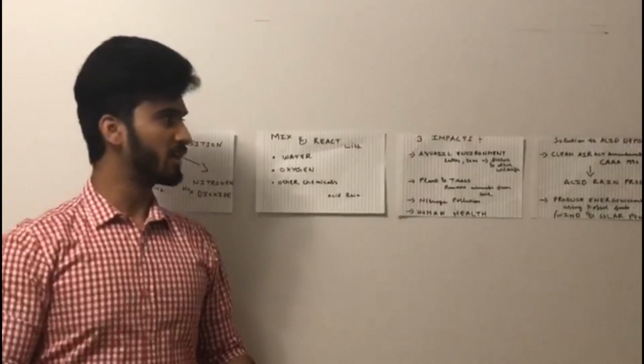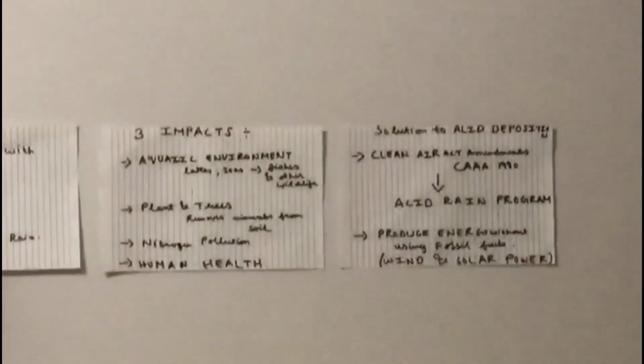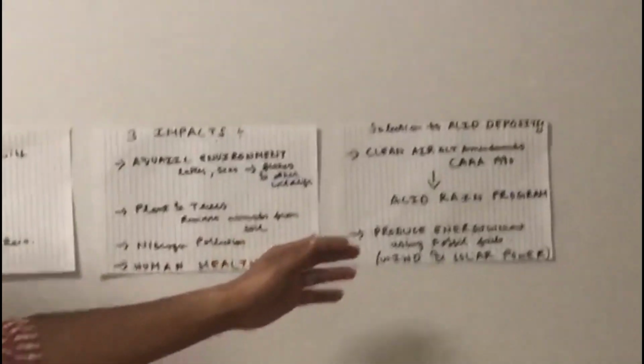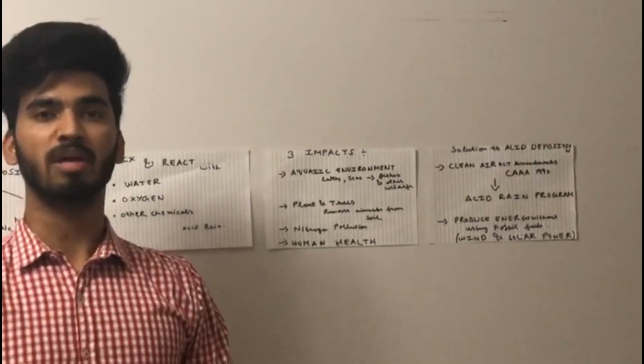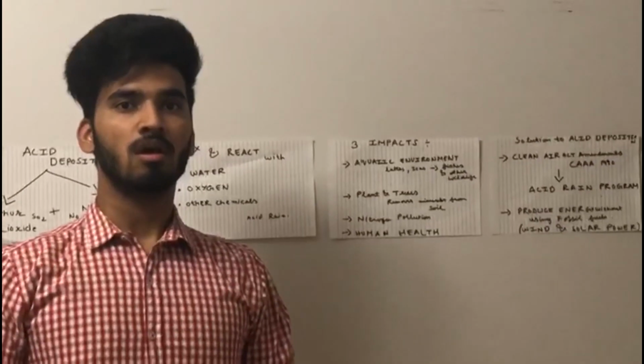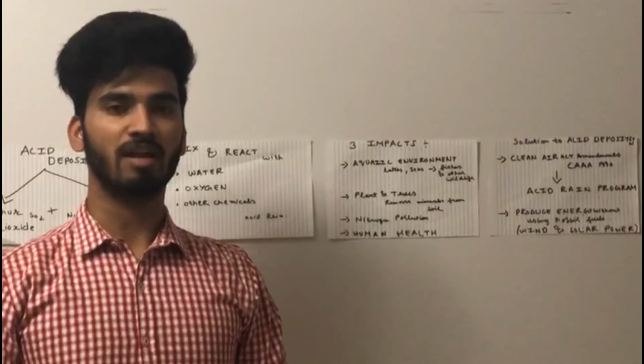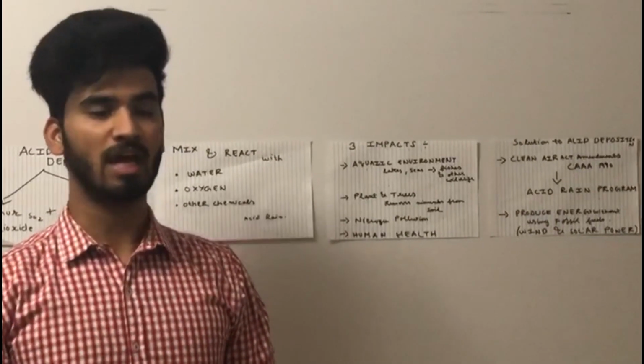So the government came up with a solution, the Clean Air Act Amendments of 1990, in which they brought up a program known as the acid rain program, in which the plants and big factories can only release 1 ton of sulfur dioxide and cannot go beyond that.